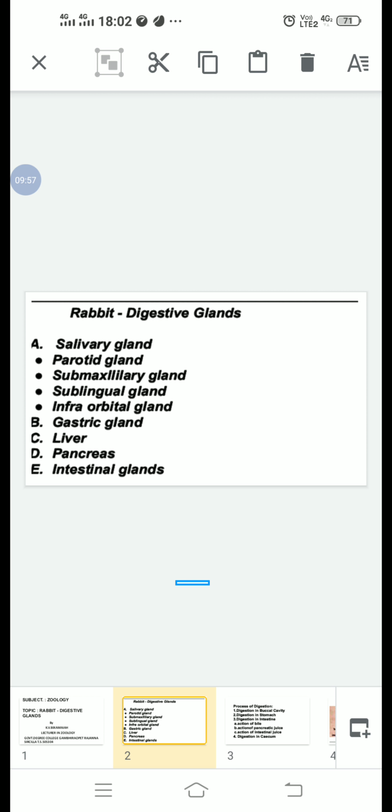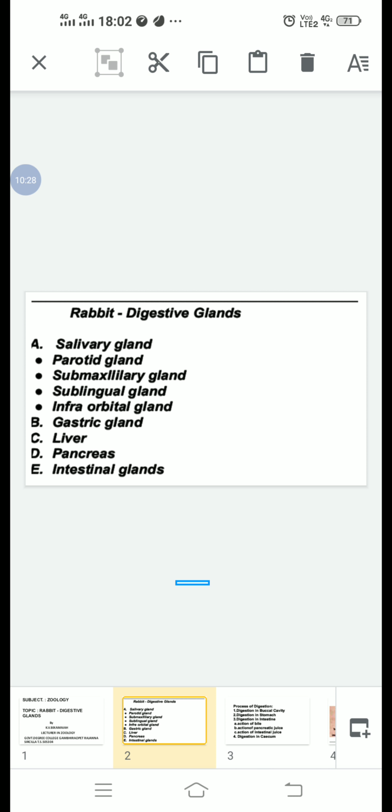They are of three types, namely cardiac glands, fundic glands, and pyloric glands. How many types? Three types.